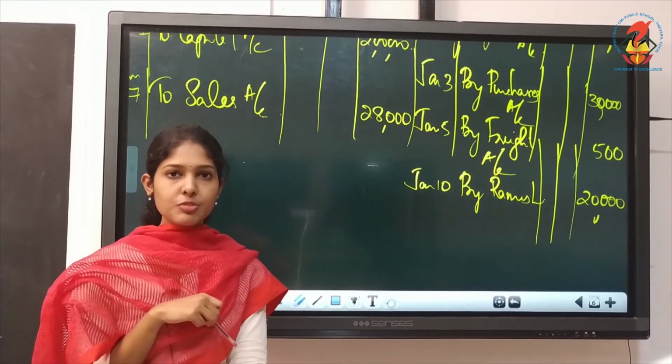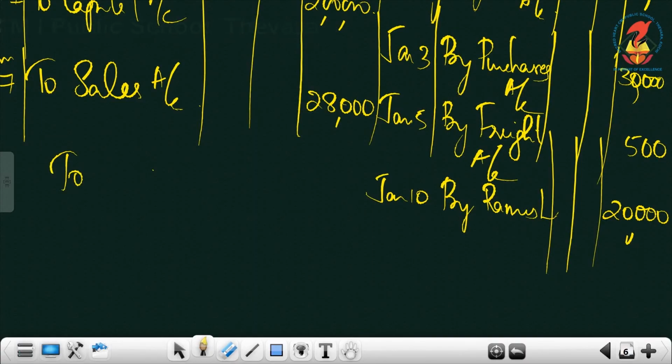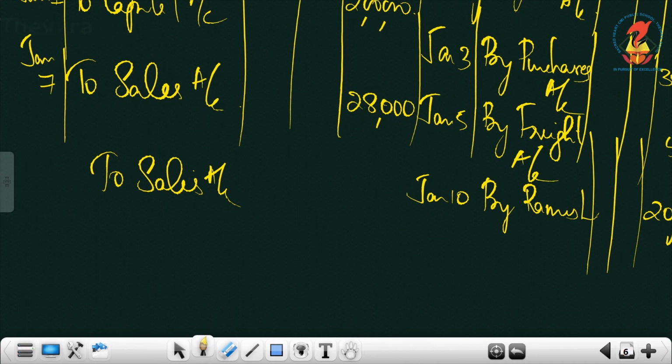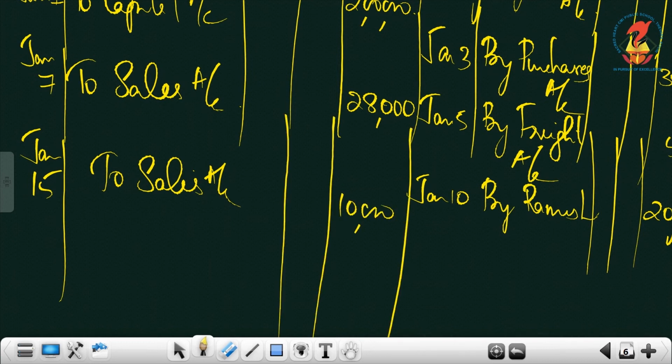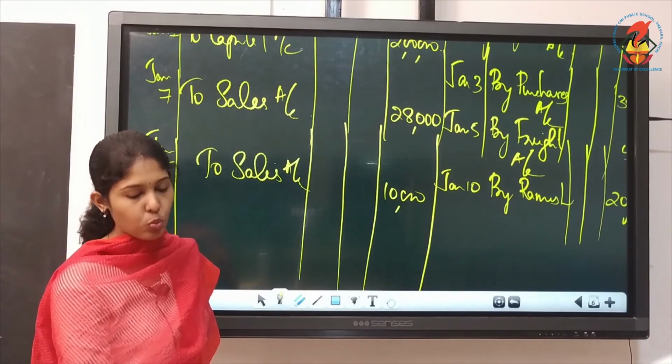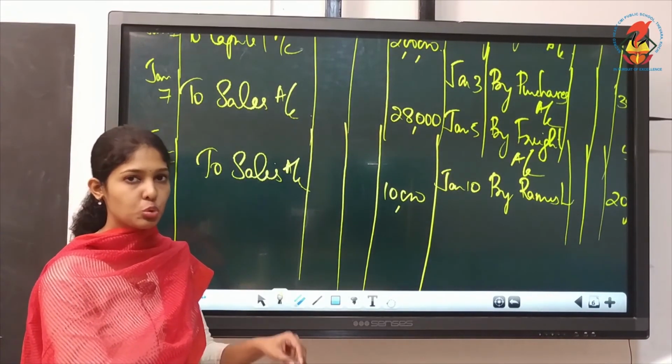Then sold goods for cash, again the same thing. So cash account debited to sales account. Again the same thing means you have to repeat it because the transaction date is different. Jan 15th, and the amount is 10,000. Then paid wages, so wages account debited to cash.